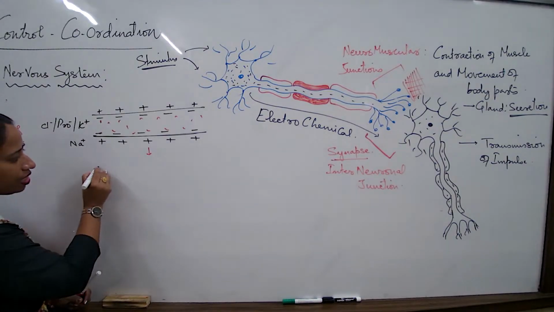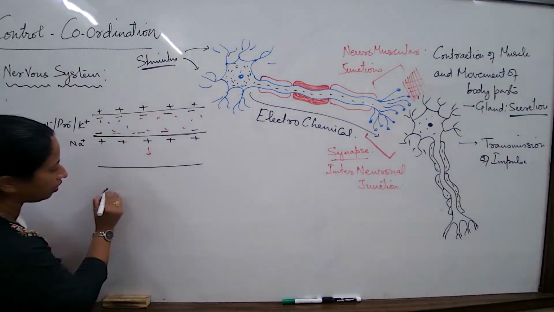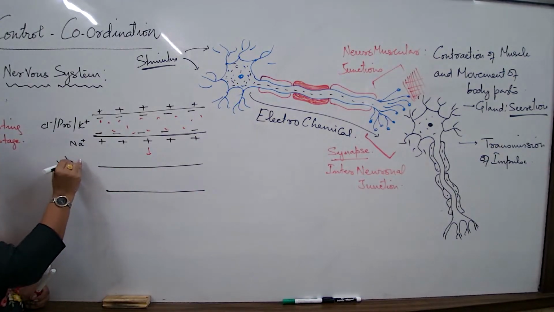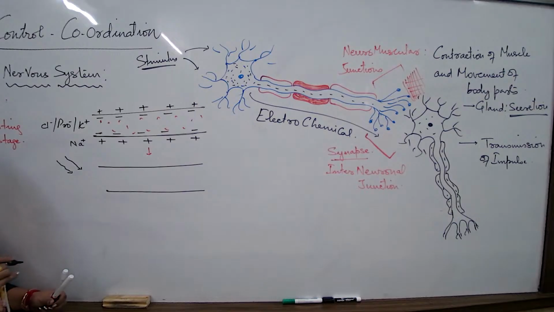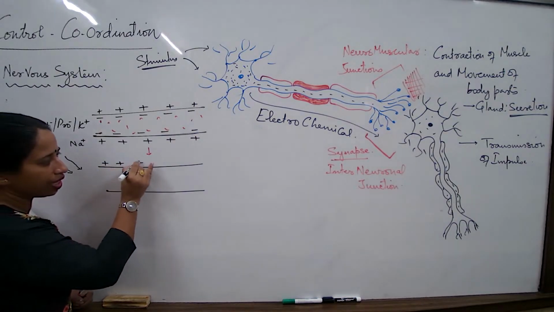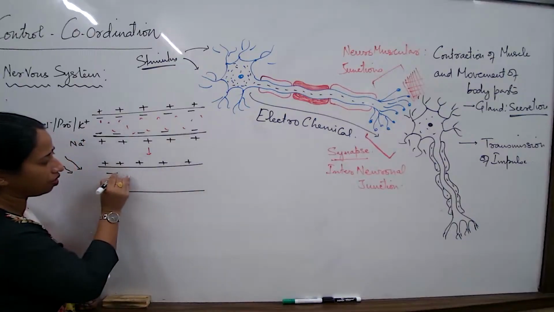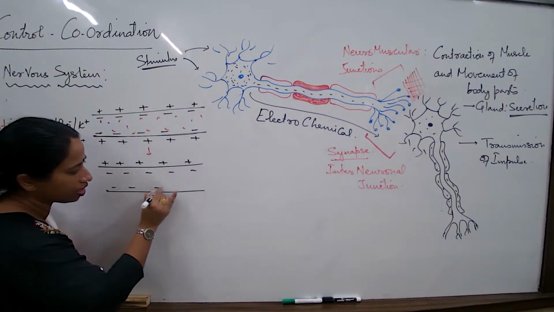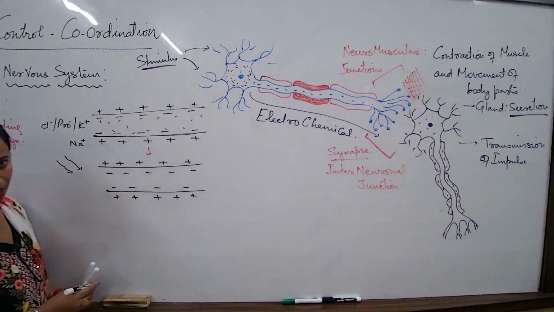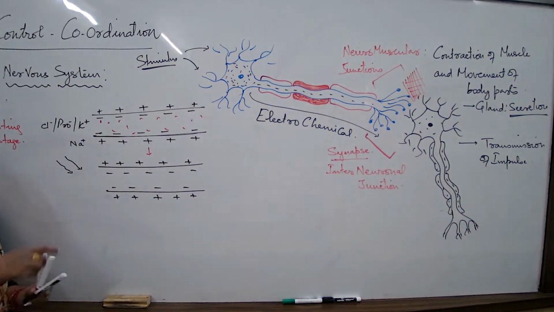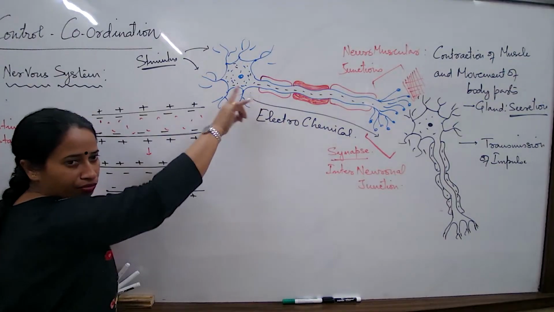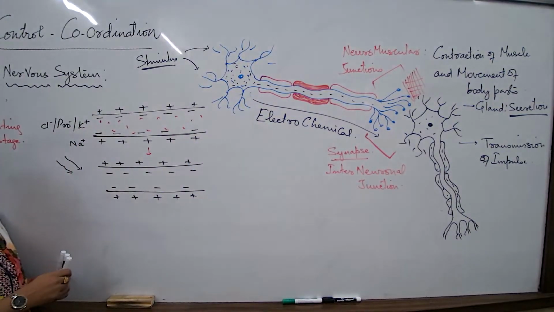But now I understand that the resting state is over and the axon has started conducting the message. So let us try understanding that if the axon has started conducting the message, then where should the change be? Already we said that the outside is positively charged, the inside is negatively charged. And now some message has already started passing down the axon. The message has started passing down from here.